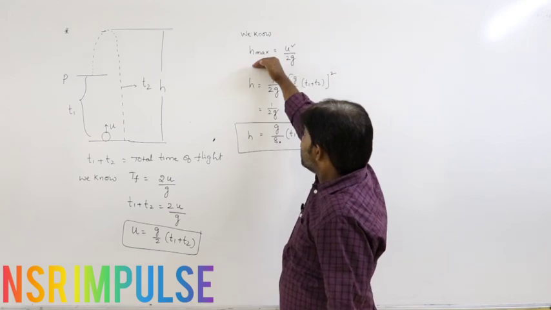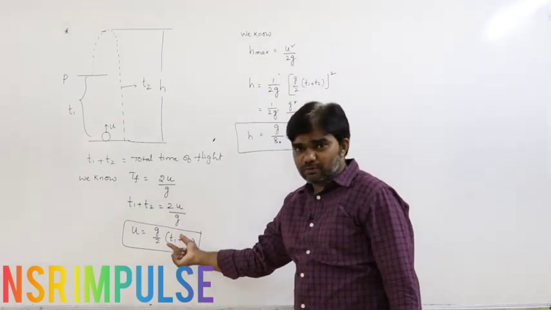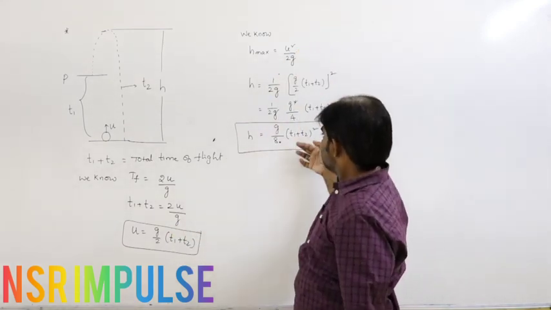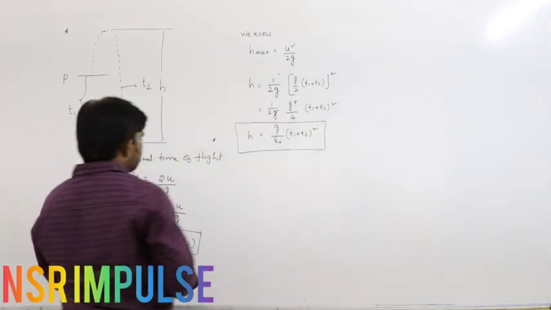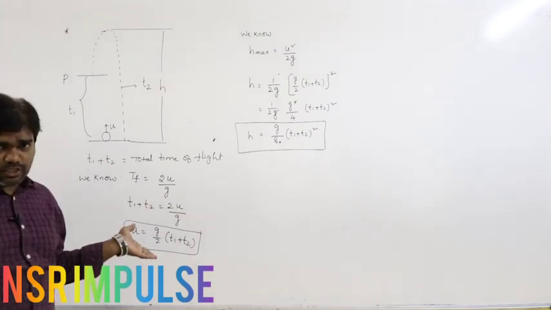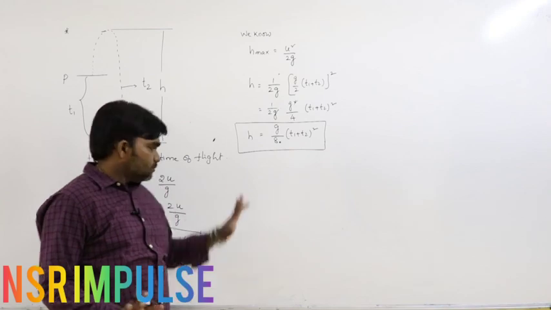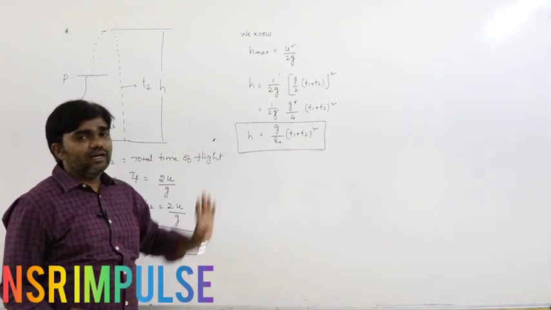See here, the maximum height formula u square by 2g, with the velocity we just derived, gives g by 8 into (T1 plus T2) whole square. We know time of flight is 2u by g and maximum height is u square by 2g, so based on that we calculated this velocity and height.